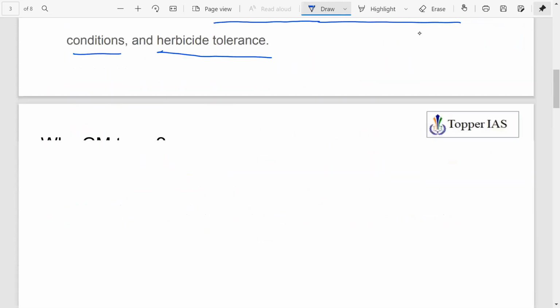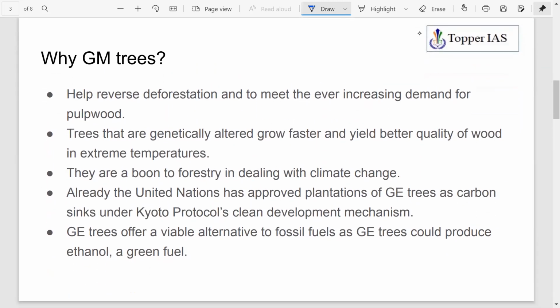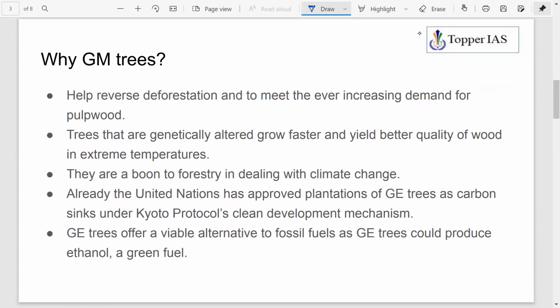Then the obvious question comes: why GM trees? We already have trees, right? So why would you want to go for GM trees? In GM crops, we have also seen why GM crops: food security, higher yield, and economic benefits to the farmer, because yield is more and he can earn more. So there was a reason why we went for GM crops. Similarly, there is a reason why there is a proposal for GM trees as well.